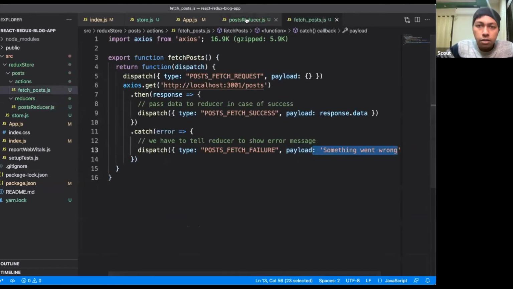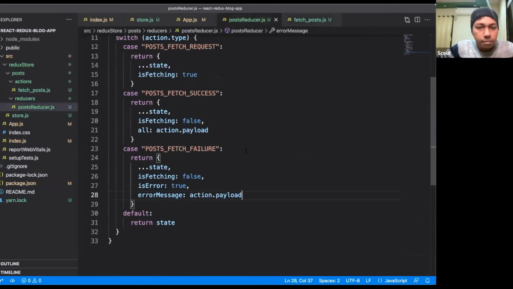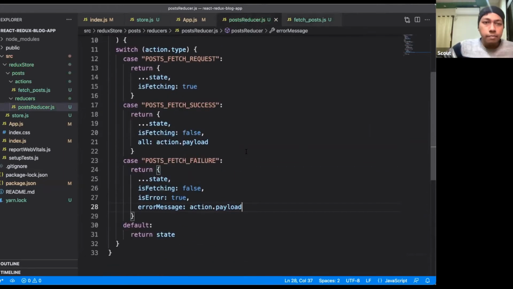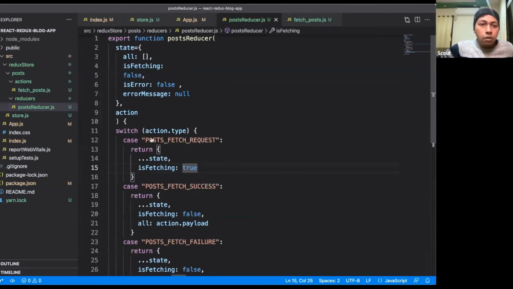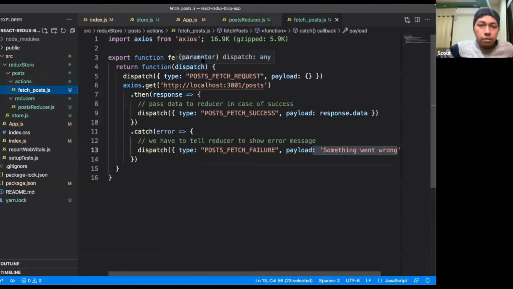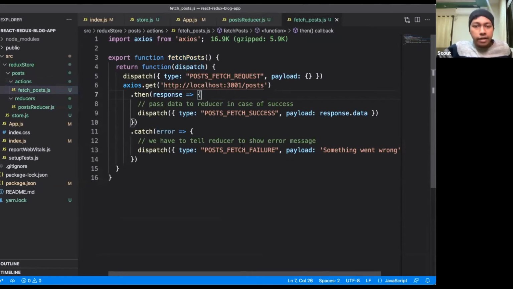Done. Our store setup is 90% complete. So our Redux part is 90% complete, but in our application end, we have not done anything yet. So we have to call this action to make the API call. This API call will automatically go and it will update our Redux state.